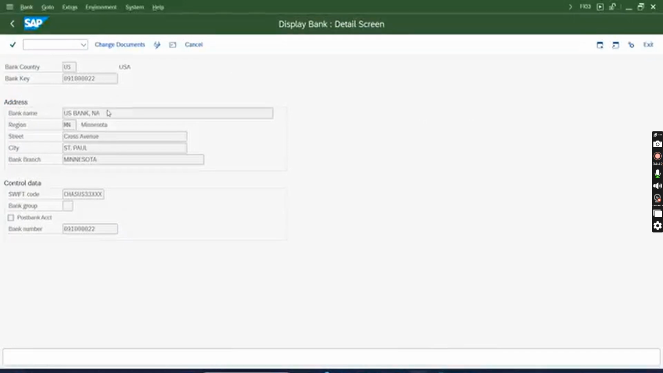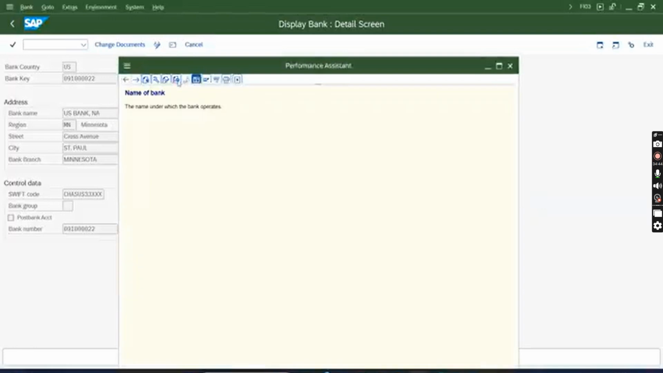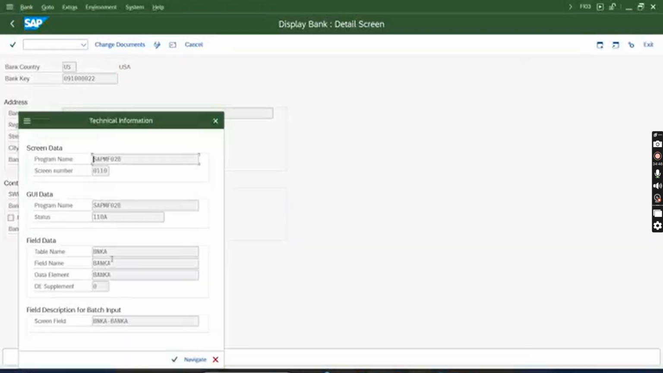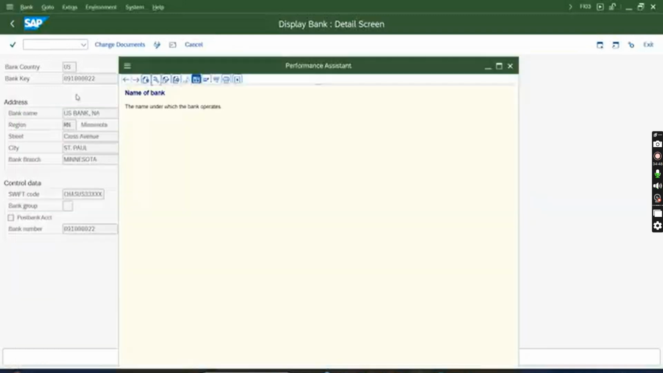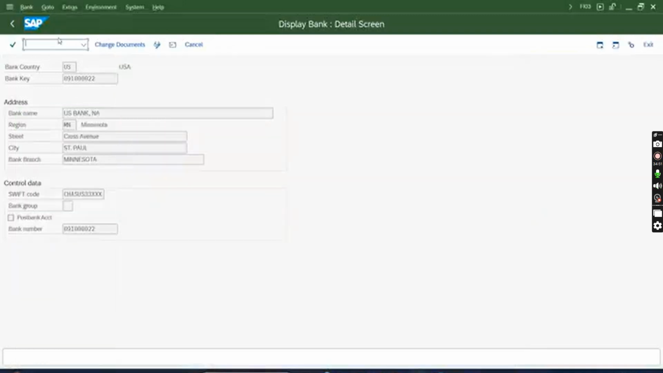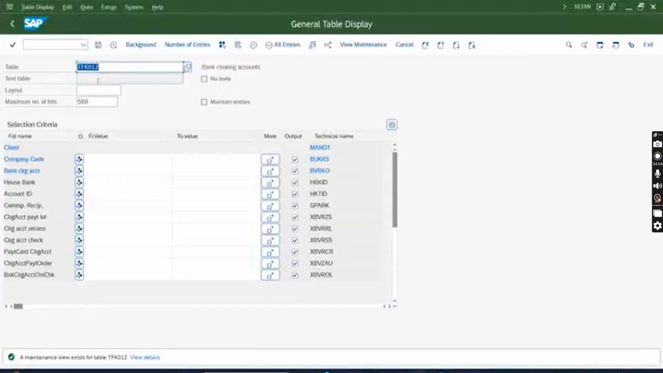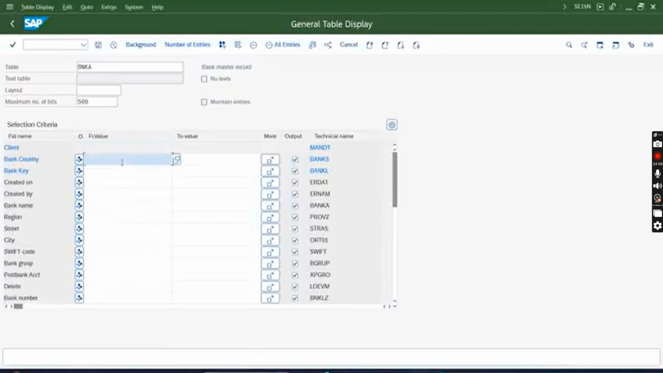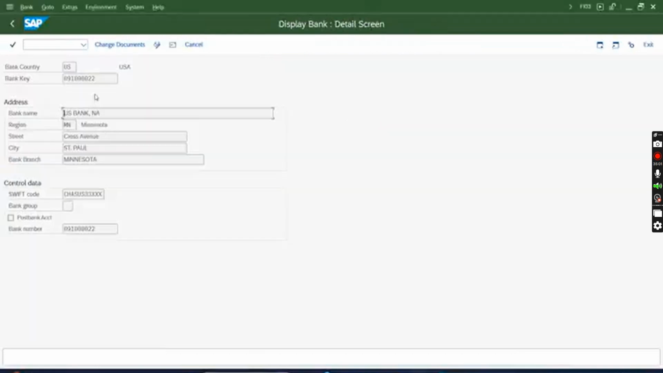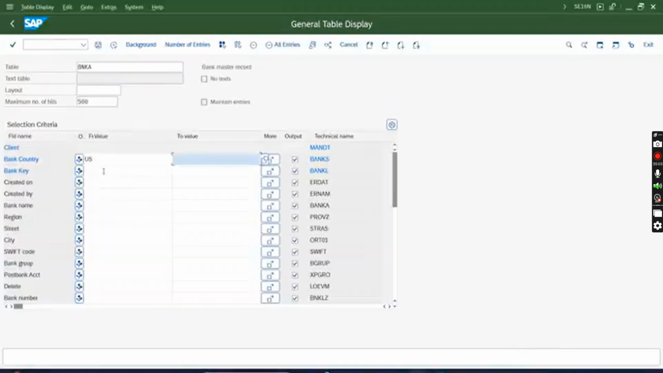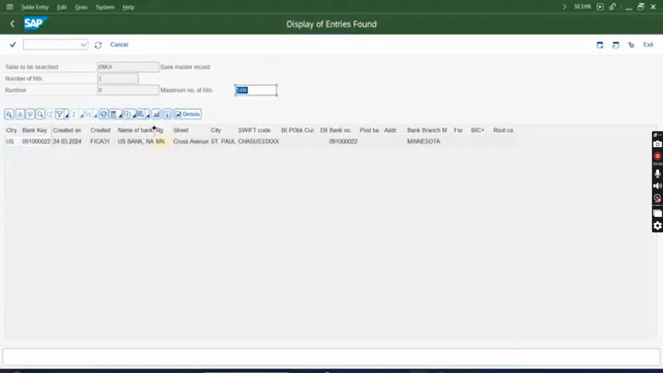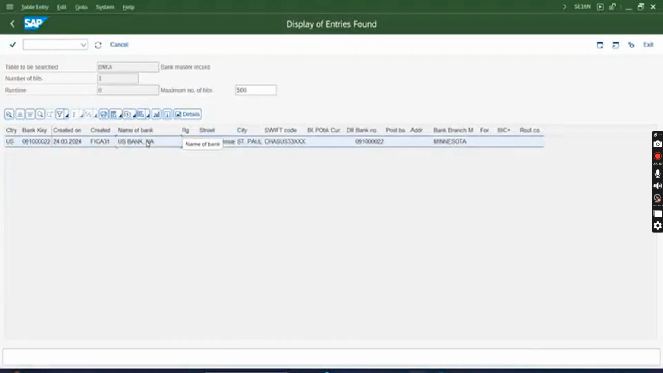This is stored in which table? BNKA table. So /o AC16N BNK. Okay, pass the bank country, pass the bank key. It will tell you the description. Okay, name of bank, US Bank, Nebraska or something. I don't recall what that was.